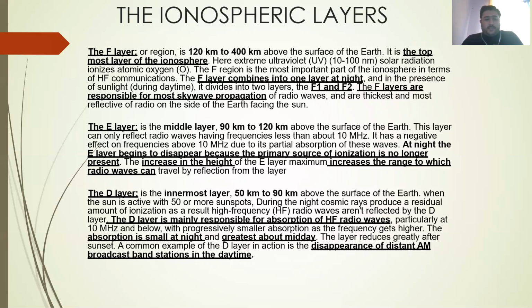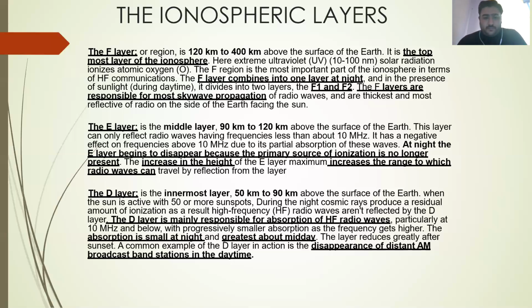And last one is the D layer. The D layer is the innermost layer. It is from 50 kilometer to 90 kilometer above the surface of the Earth. When the sun is active with 50 or more sunspots during the night, cosmic rays produce a residual amount of ionization as a result of high frequency radio waves reflected by the D layer. So the D layer is mainly responsible for absorption of high frequency radio waves partially at 10 megahertz and below, with progressively smaller absorption as the frequency gets higher. The absorption is small at night.